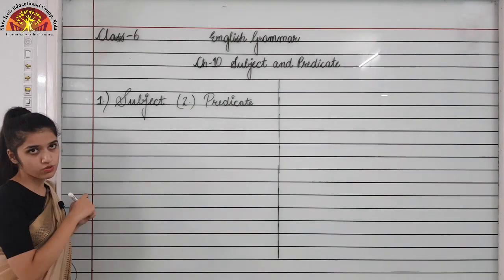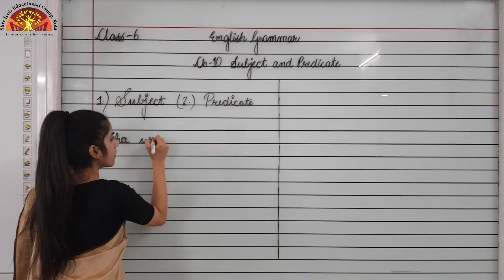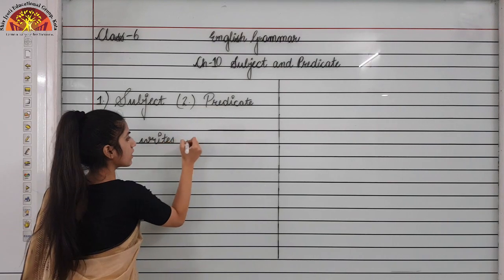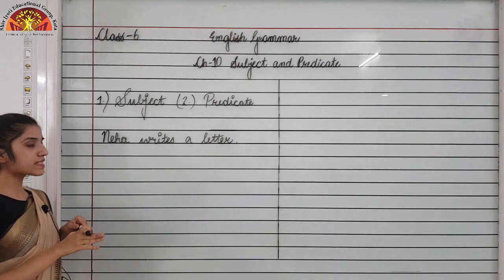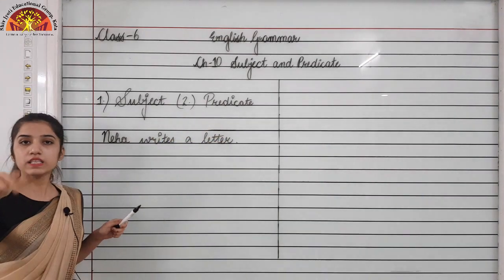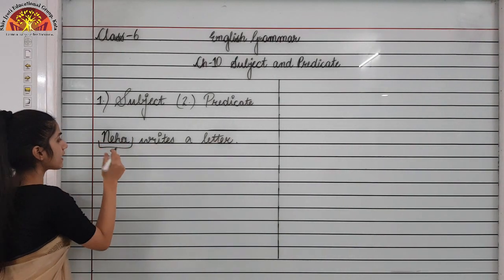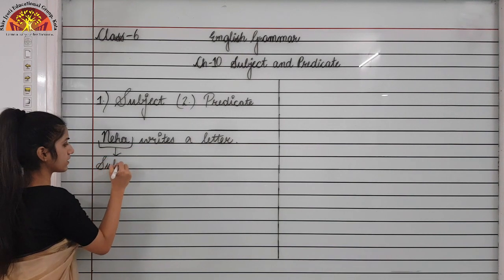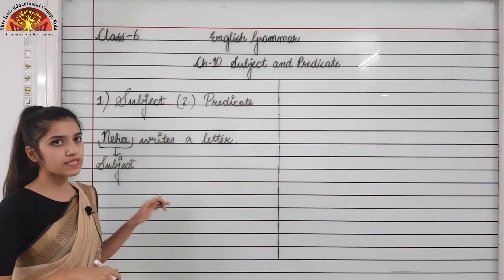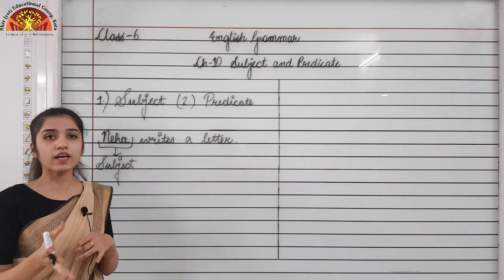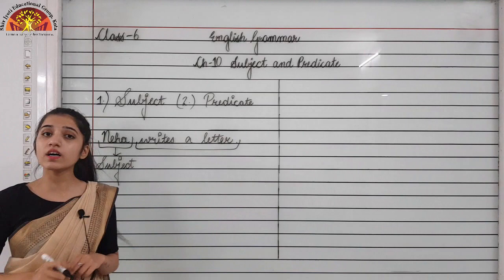Now I am writing the sentence over here: Neha writes a letter. In this sentence, tell me one thing, about whom are we talking? We are talking about Neha, isn't it? So Neha is the subject, because only about Neha we are talking in this sentence. And what are we saying about Neha? The things that we are saying about the subject, that is writes a letter, that is the predicate.